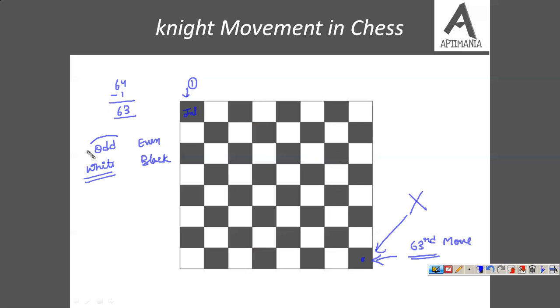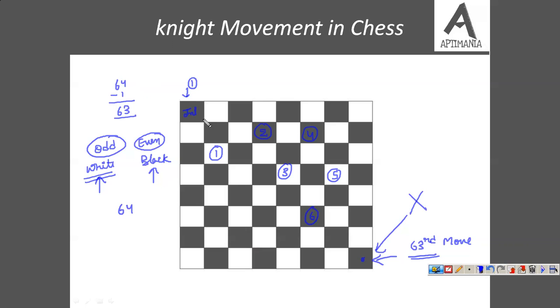On every odd number of moves, we reach a white block. On every even number of moves, we reach a black position. So suppose on the first, I showed you, we were reaching here. On the second suppose I come here. Third again here. Fourth you will see I come here. Fifth here. Sixth I will come here. So you will see on even numbers we are always reaching black and on odd numbers always white. Now there are a total of 64 blocks.